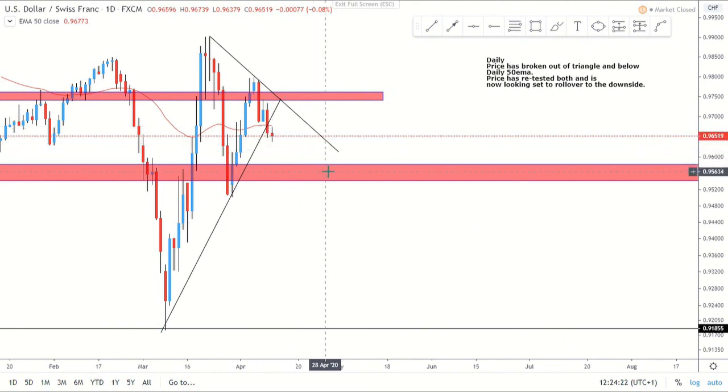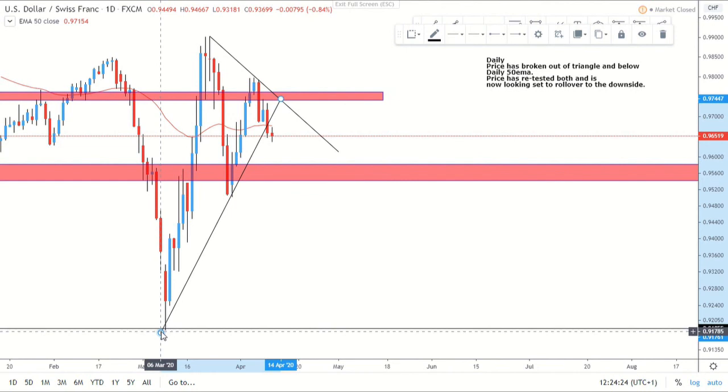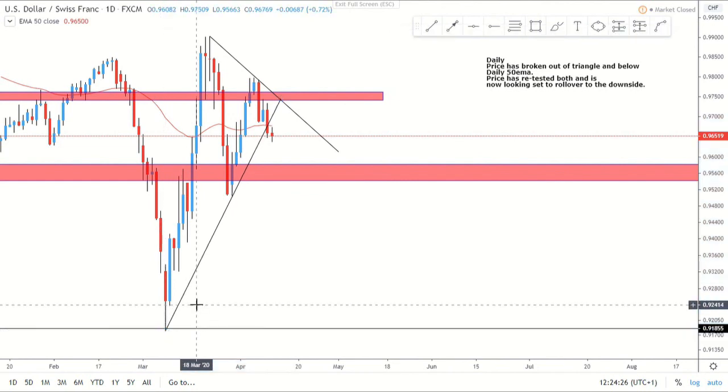But I do really like the ideas of the shorts. Naturally, if you're looking to short GBP USD, that means you're looking for USD strength, but if you're looking to short USD Swiss franc, you're looking at USD weakness. This is where we've got to just be sensible, look for the entry, and trade what you see.